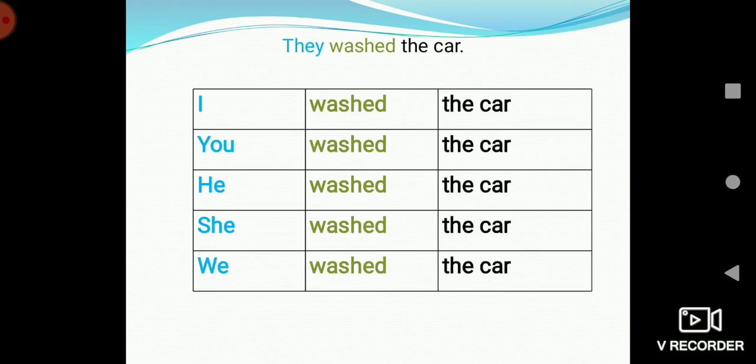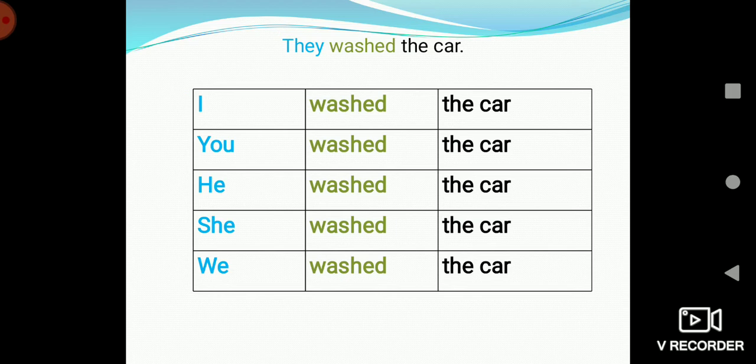As for the sentence that we have discussed already, now if we are going to change the subject from they to I, you, he, she, we, as in simple present tense, this is not the case in simple past tense. There will be no change of the verb form.